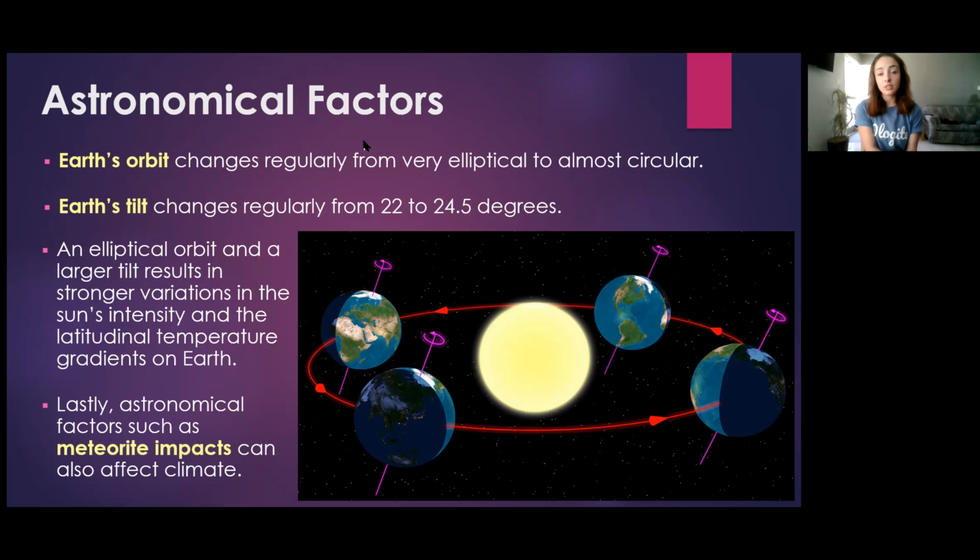Additionally, a larger tilt on Earth's axis can cause larger variations in latitudinal temperature gradients on Earth, whereas a smaller angle of tilt will cause less intense variation along this gradient. Lastly, a pretty obvious astronomical factor that can affect Earth's climate, such as what we saw at the end of the Mesozoic with the KT extinction event, is a meteorite impact. Meteorite impacts can throw up dust and rocks and ash into the atmosphere, causing cooling effects.